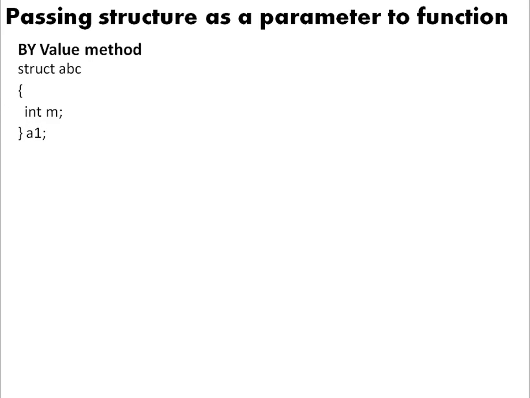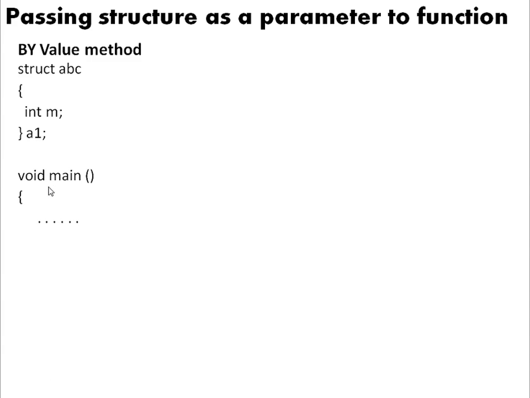Now assume that I have defined a structure called ABC. Presume that there are some header files which exist. I have a structure called ABC and I have this particular variable m as a member of structure ABC. And rather than writing one more extra line to create variables of the structure, what I did was I created a variable at the end of this particular ABC itself. So it means that there is struct ABC and A1 is a variable of that particular structure.